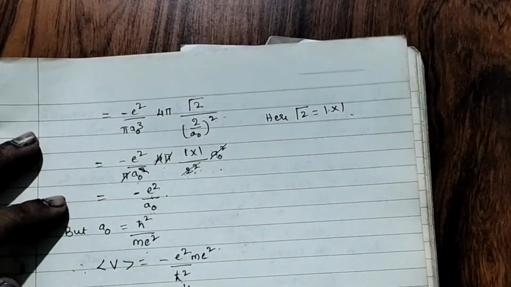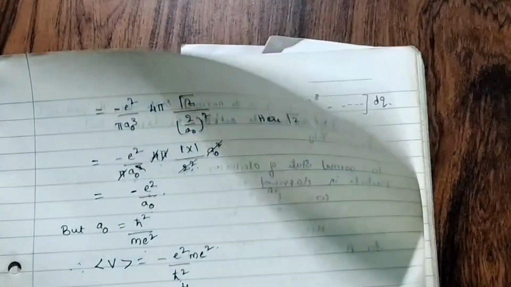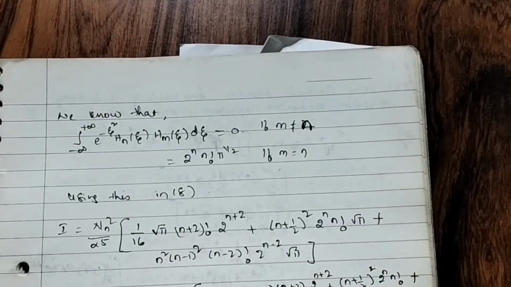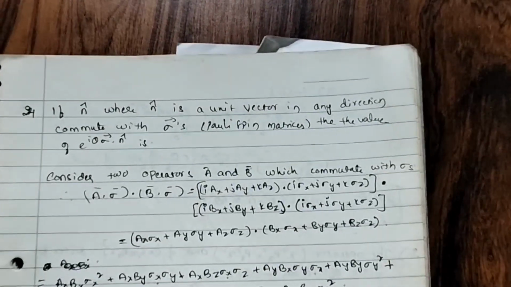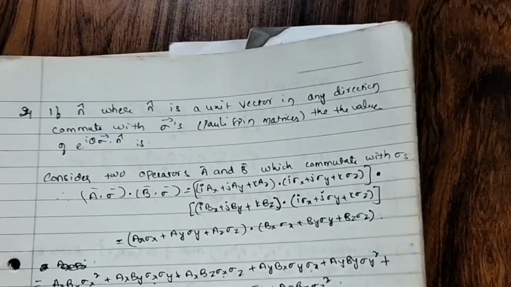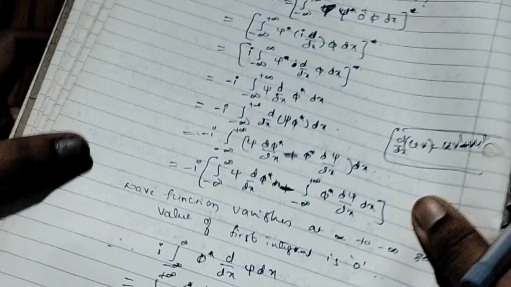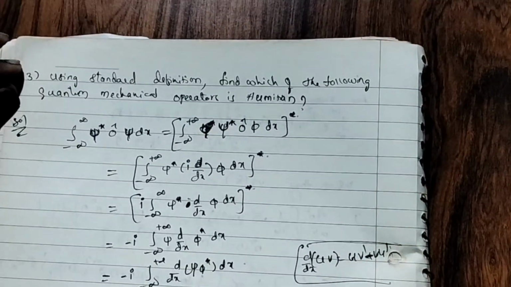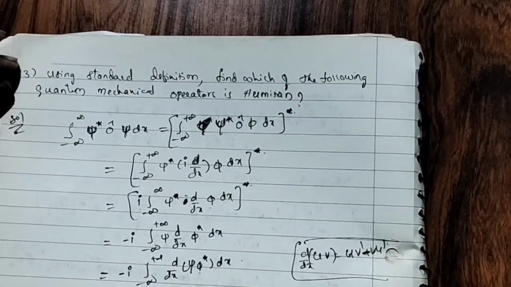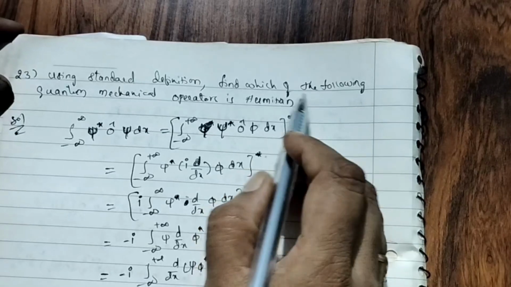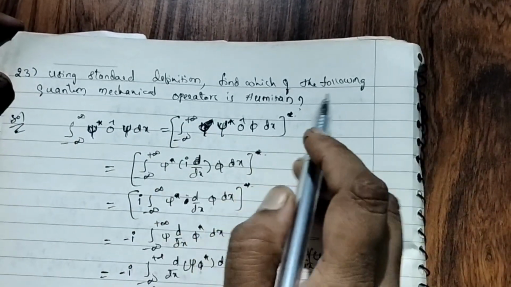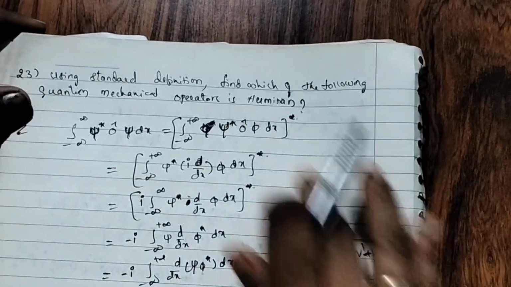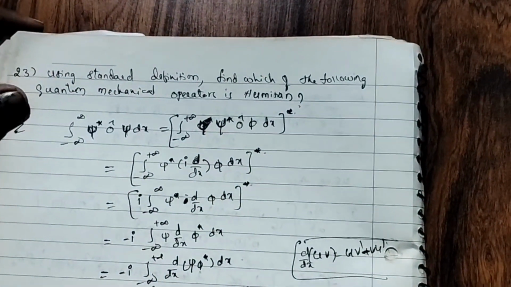Okay, so next, let us move to one of the problems. Using the standard definition, find which of the following quantum mechanical operators is Hermitian. Four options will be given, and in that, this option is the Hermitian.